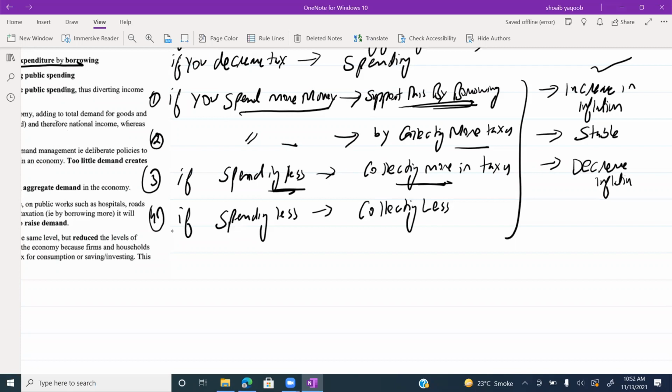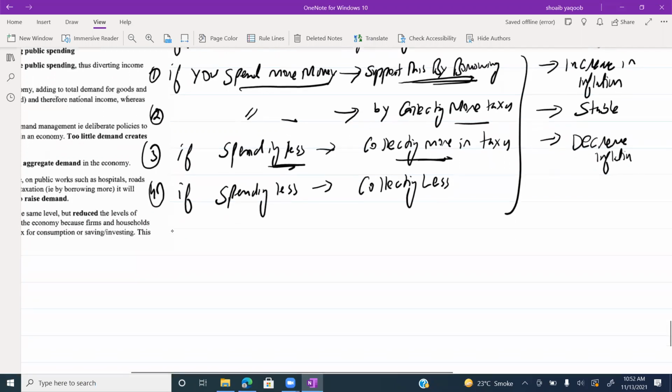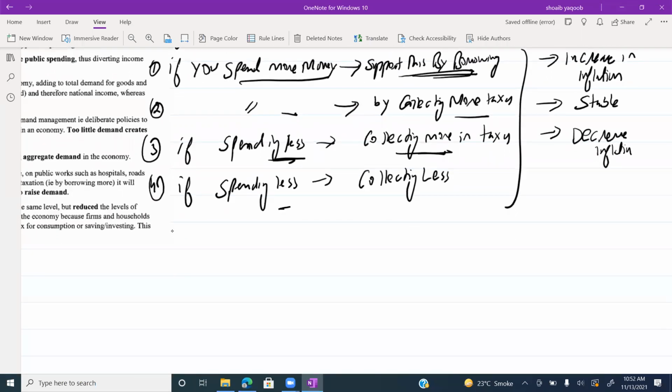Because if you are collecting more taxes from the public and spending less on the public, they do not have the money. And if the public don't have the money, they will not spend. If nobody is spending, inflation will decrease. Last is you are spending less and you are collecting less, so the inflation will remain stable.